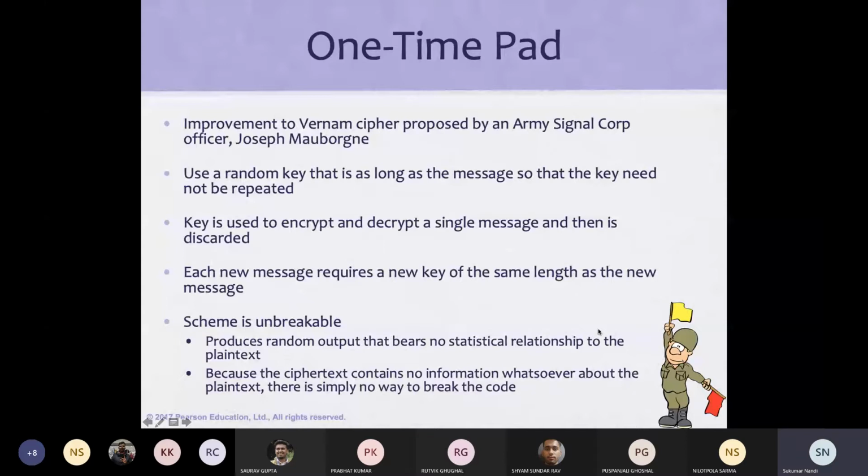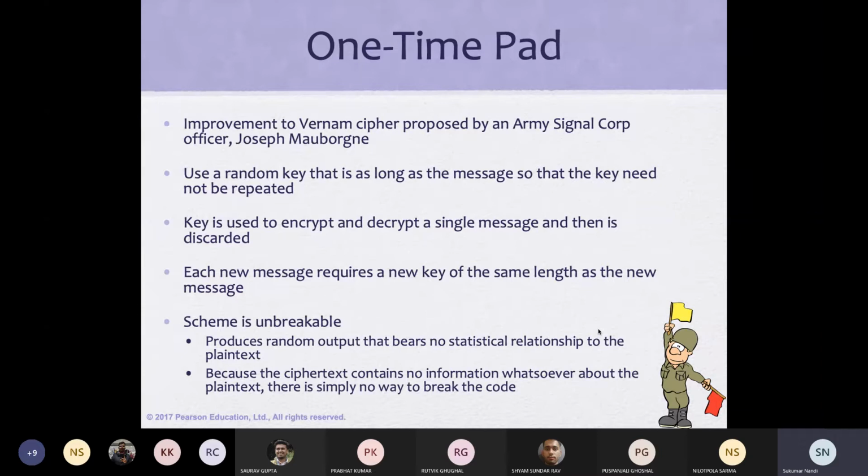Now we are talking about the one-time pad, which is basically the things we discussed. One is called unconditionally secure, another is called computationally secure. One-time pad can be put in the category of unconditionally secure. What we discussed last class as well as the class before that.